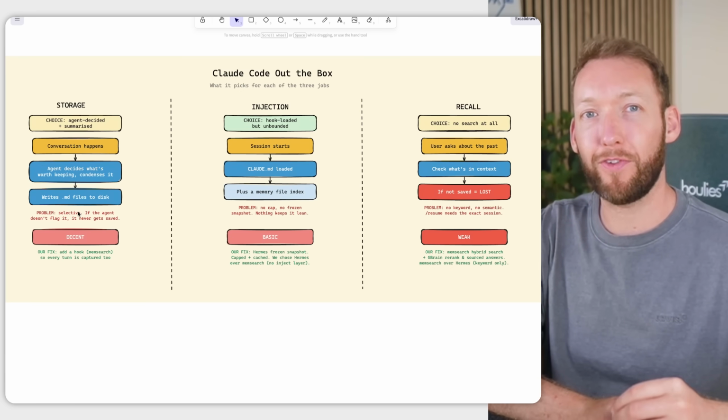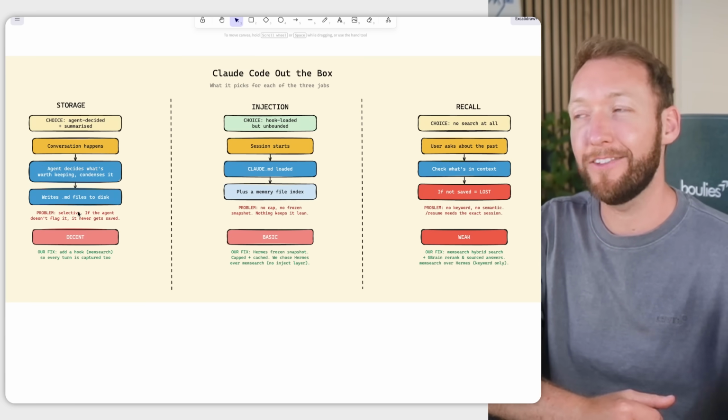And that's why open source frameworks have focused so heavily on memory and injection of that context. So the plan is actually super simple. For each of these jobs, we keep the part of Claude Code that actually works, and we layer on add-ons to enhance it. So let's start with storage.